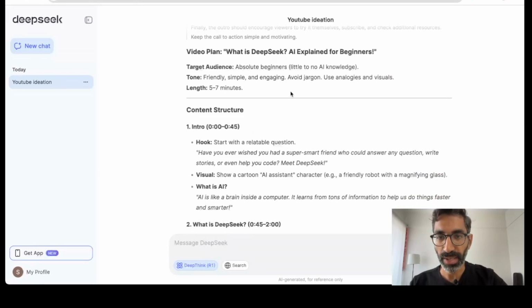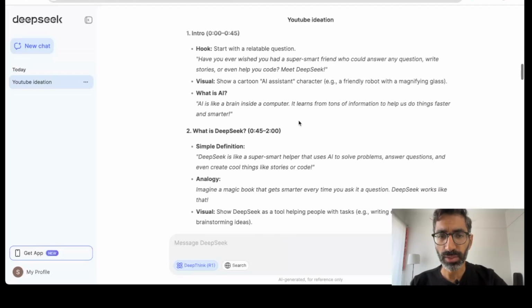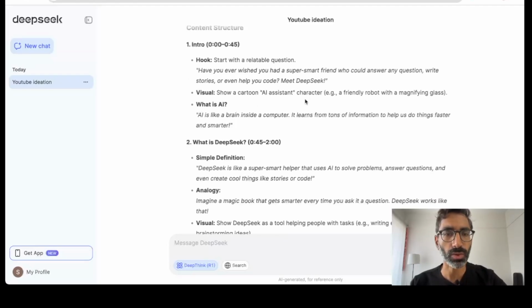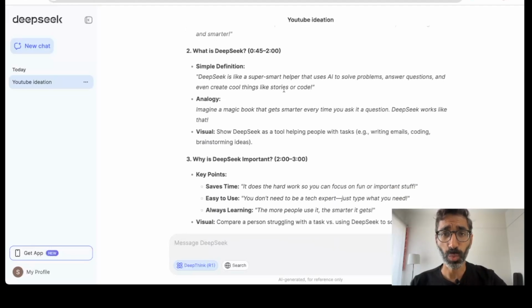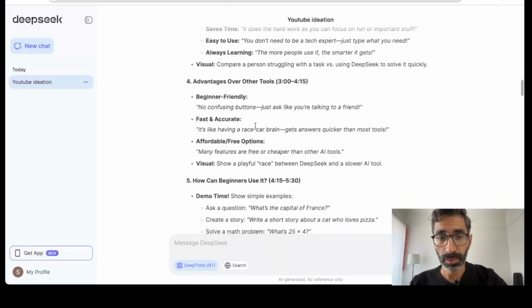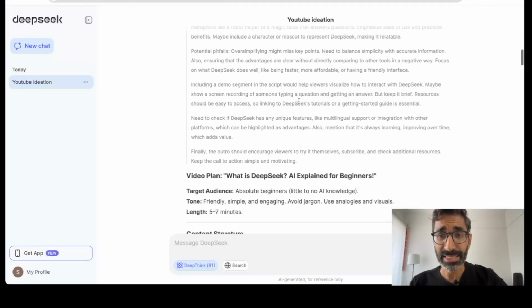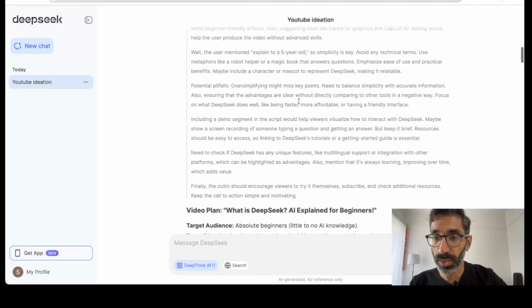which is pretty good as a first time prompt. I didn't even use any prompt engineering principles. I gave it a very simple prompt. So the kind of plan that it came up with is pretty good, because it does give an introduction, has a good hook, has a good way to explain what DeepSeek is in a very simple language, and then advantages over other tools and all of this. And as you can see, it's pretty amazing what it's come up with.